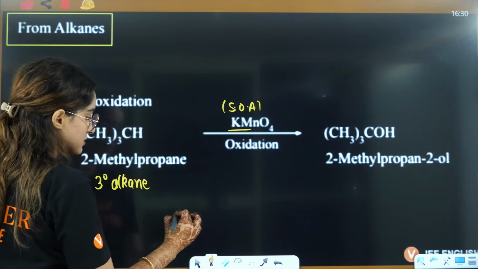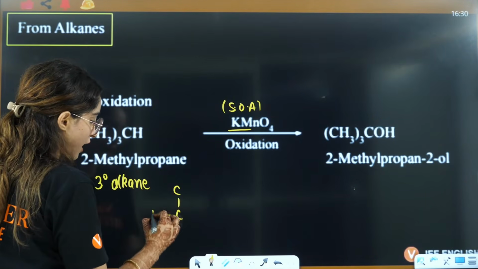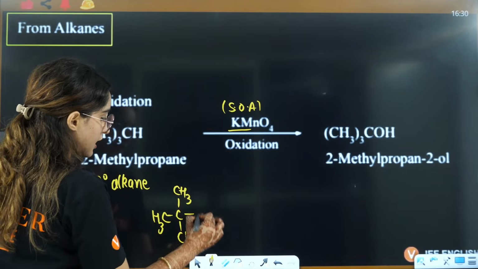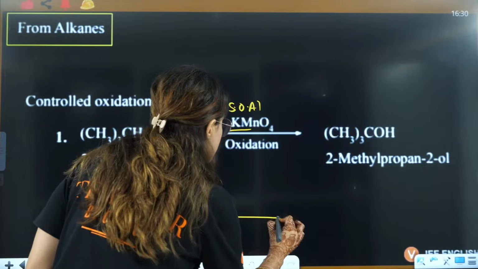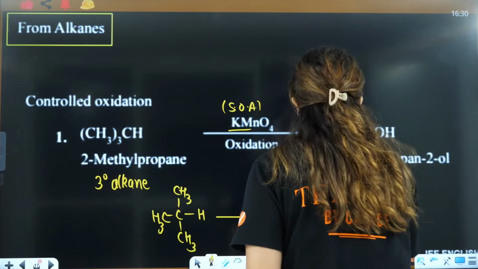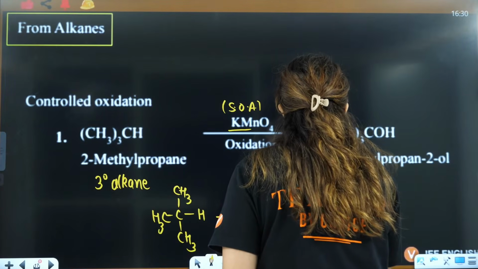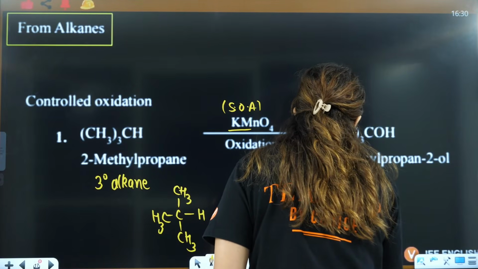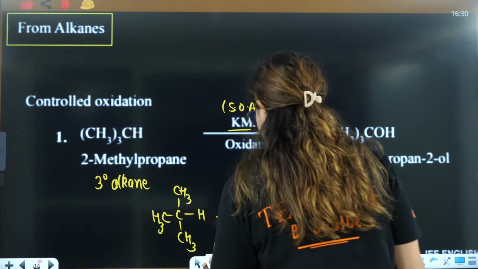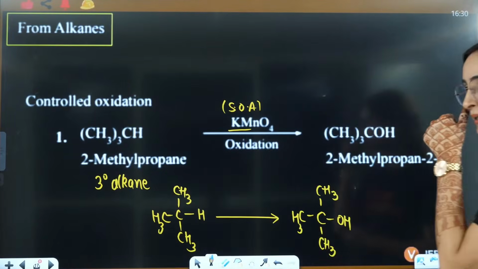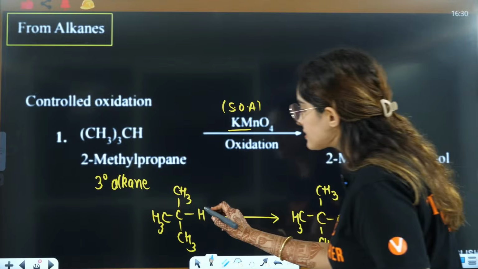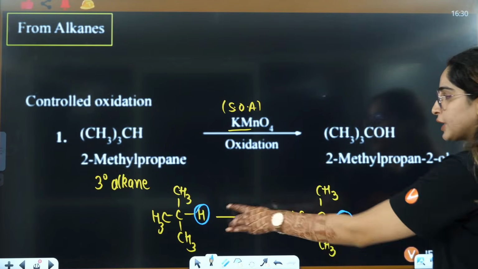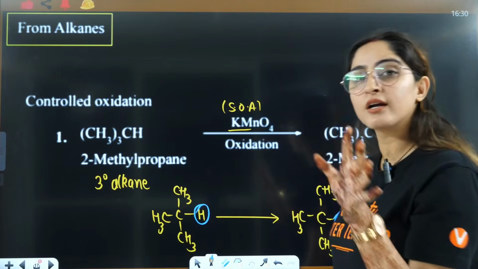That means it's this kind of situation. So you have CH3, CH3, CH3, and this is H here. This is directly converted to CH3, CH3, CH3, and this is OH. Here this hydrogen is directly converted to this OH. That is why you can see it is a controlled oxidation.